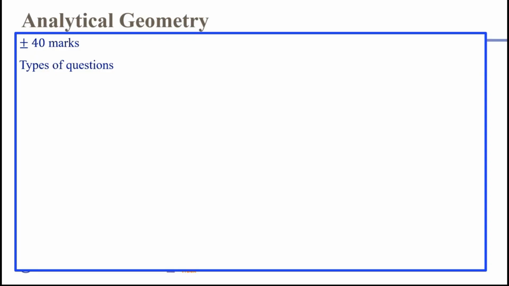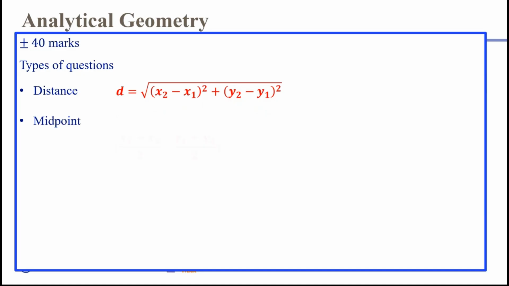And like statistics, it's taking all the way from grade 10. The content that we were taught in grade 10 follows us through all the way until matric. Looking at the grade 10 topics, we have distance with the distance formula, and midpoint, finding the midpoint coordinates of a line segment. Most of these work forward and backward. So I can ask you to find the distance of a line segment. I can also provide the distance of a line and ask you to find one of the coordinates or a variable in one of the coordinates. So you must know that these formulas work both ways.